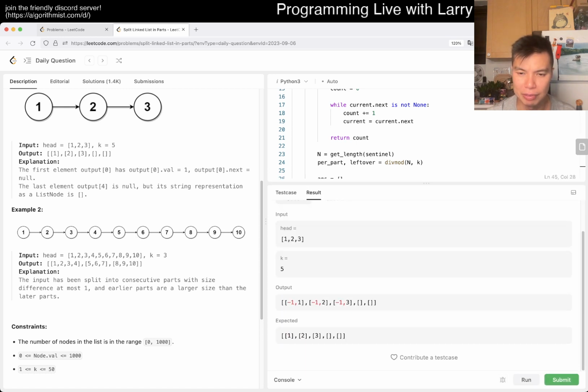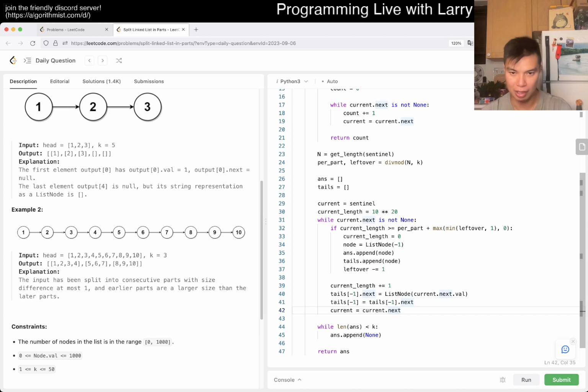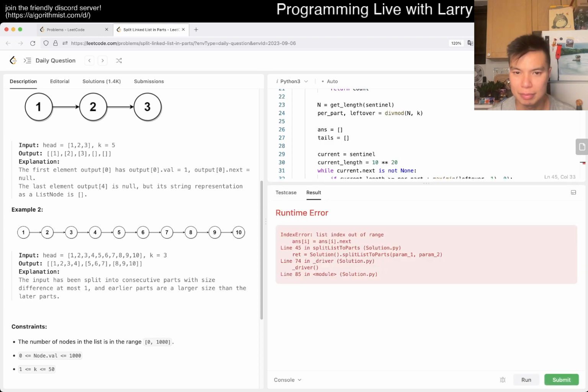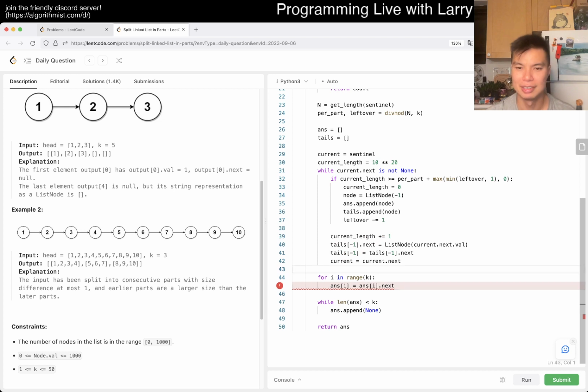And of course, we have to get rid of the sentinel things, which is fine, right? So then now for i in range of k, ends of i is equal to ends of i.next. Oh, if it's not none. That should be none though.